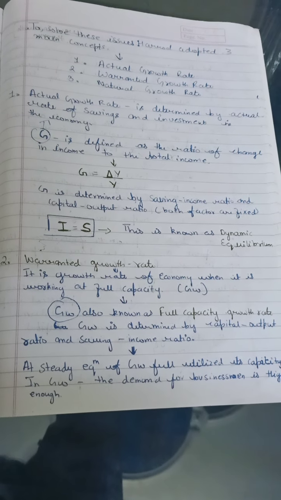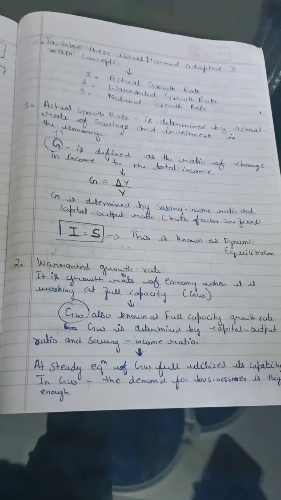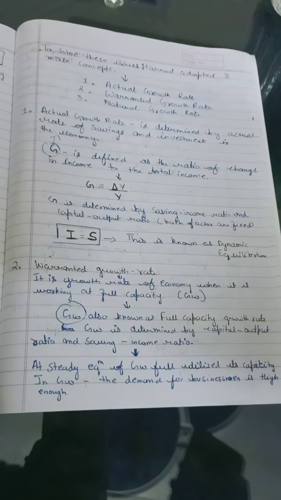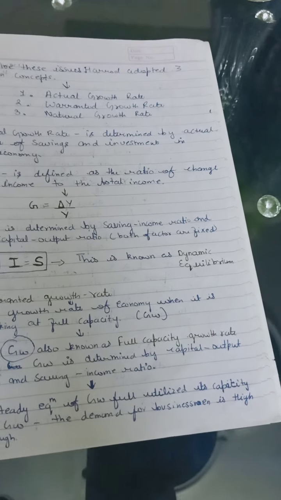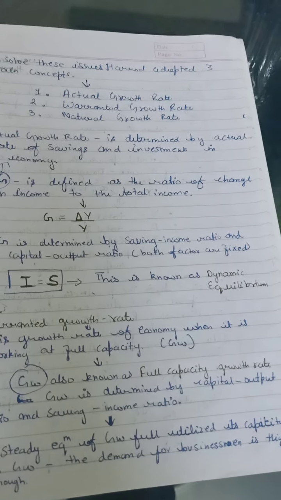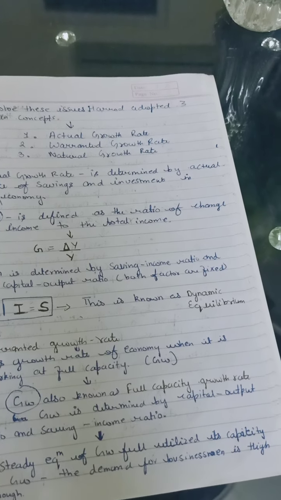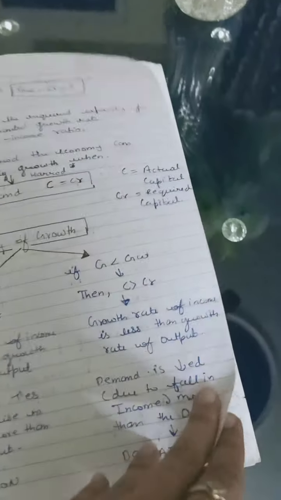In GW, the demand of businessmen is high enough, and it increases a lot at this warranted growth rate. That is the reason GW is also known as the full capacity growth rate.